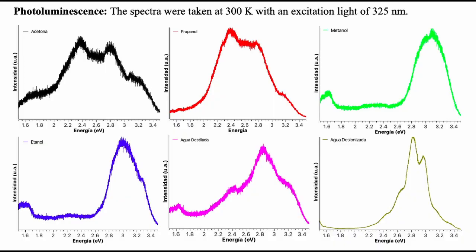Photoluminescence spectroscopy was also measured. All samples presented photoluminescence, which is to be expected due to the shift from indirect to direct band gap of the material when reducing its dimension. The main emission bands observed in the samples are above an energy of around 2.3 electron volts, which corresponds to a blue light emission. The different positions of the emission bands in the samples are mainly attributed to the different size of nanoparticles obtained during the synthesis because of the variation of the solvents used, and can be confirmed by the SEM images showing a wide range of sizes obtained.